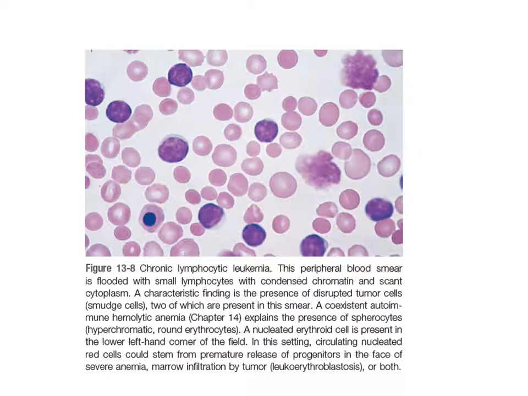This picture we have already seen from your books. You can see these lymphocytes with a thin rim of cytoplasm around. These are broken cells or smudge cells, and these are spherocytes. This is a nucleated RBC. So this may be chronic lymphocytic leukemia plus autoimmune hemolytic anemia.